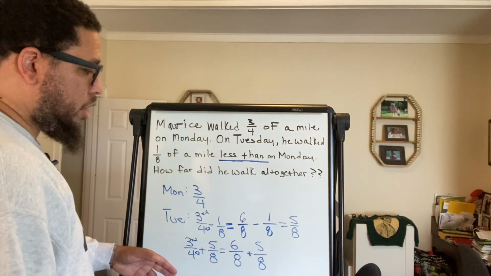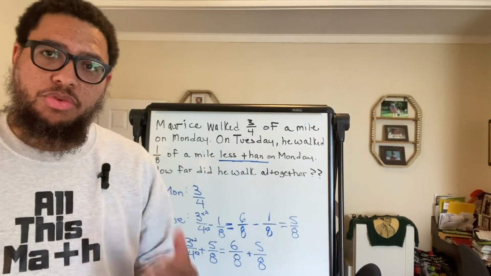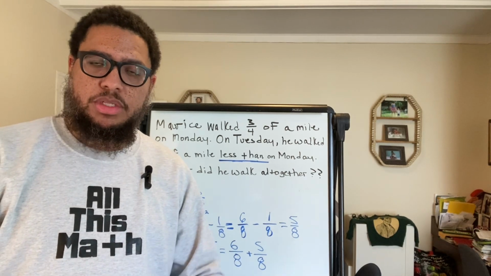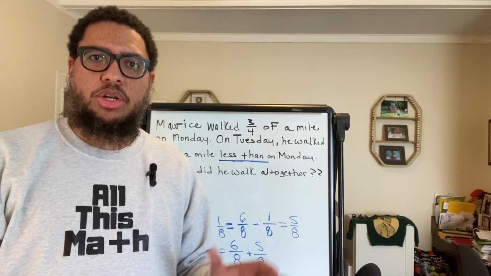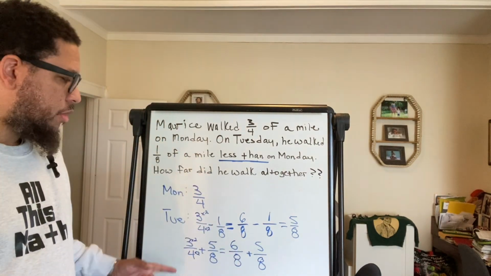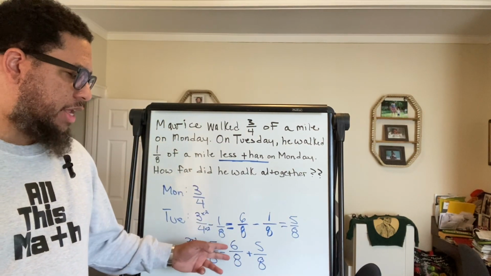So now 3/4. And also, there's something else you should understand. 3/4 is the same thing as 6/8. 3/4 is the same value as 6/8. I know the numbers are different. I know that. But this is something you've got to understand about fractions. You can have different numbers and have the same value.